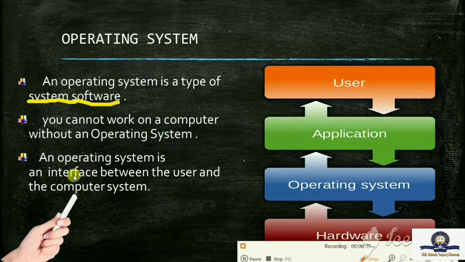An operating system is an interface between the user and the computer. See the example. The user uses an application software to send instructions. An operating system receives all the instructions and accordingly passes the control to the hardware devices. So the operating system is the interface between the user and the computer. So this is about the operating system.